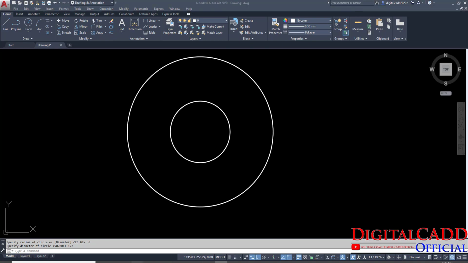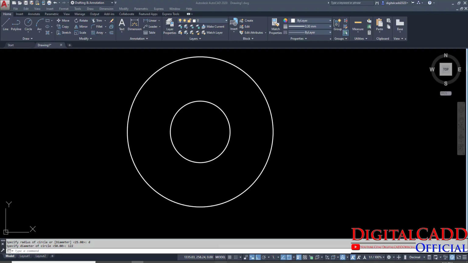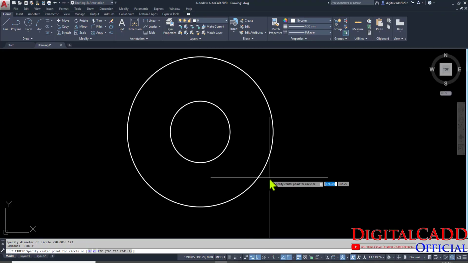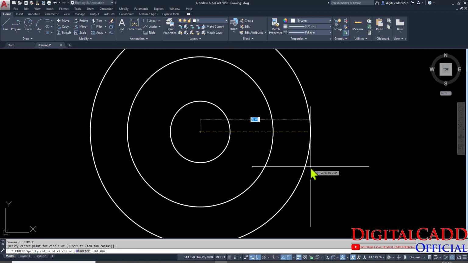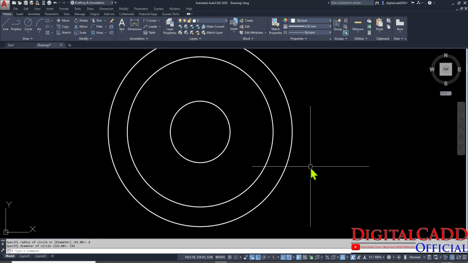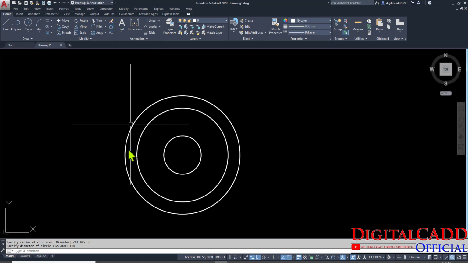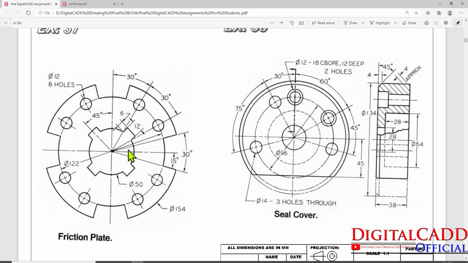Okay, it's very simple. Here we have to take one more circle, that is 154. Space bar to repeat the same circle command, specify the center point, press D for diameter, and here 154 is the diameter. We have created 3 circles.